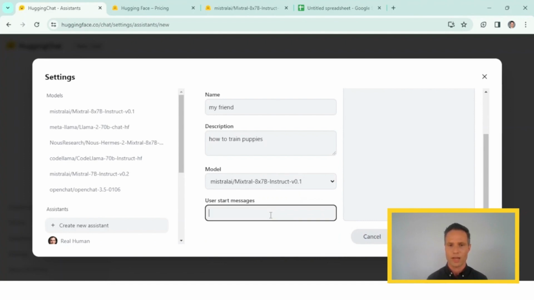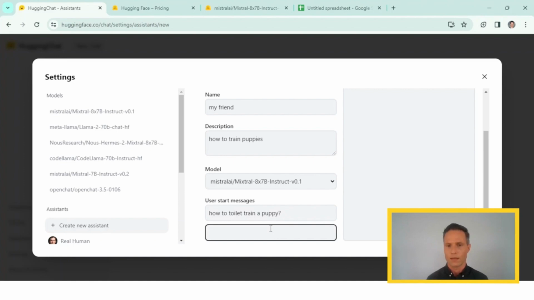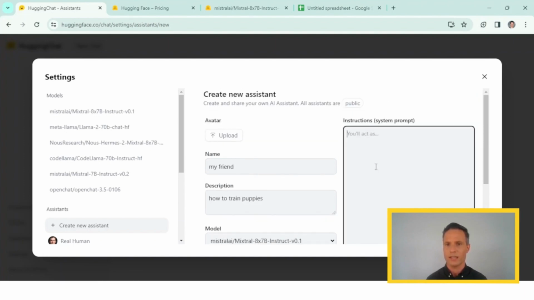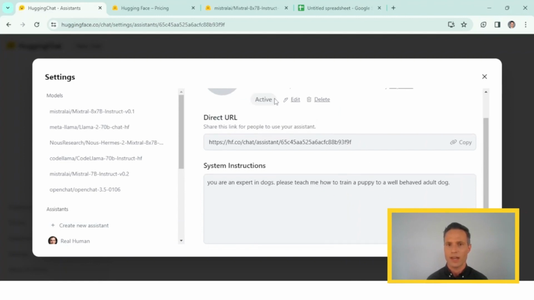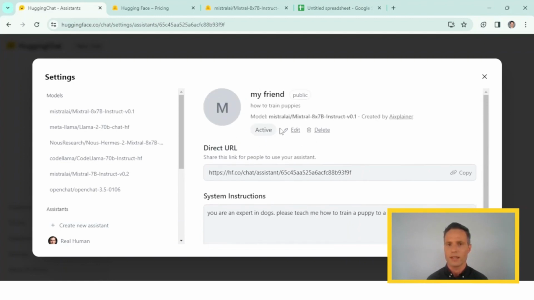Then your starting messages, for example, about a puppy, so all these starter messages. And then here in the instructions, you are an expert on dogs, please, etc. So I'm just going to fill in more and more here, but you get the idea. I create it. And now that I have this, I'm going to activate it. Of course, I can change the image. Oh, that's easy. It's active now.